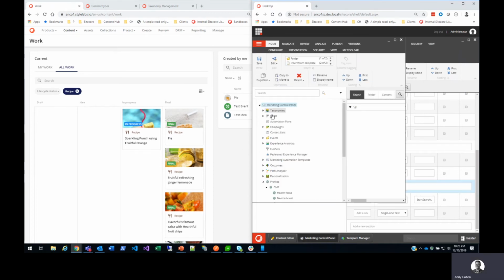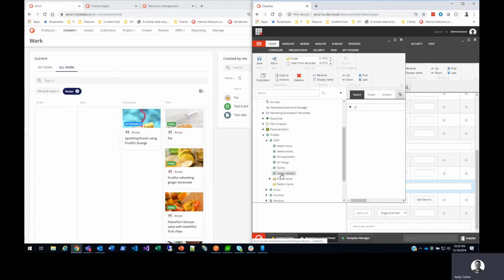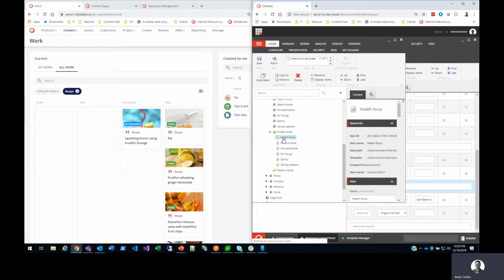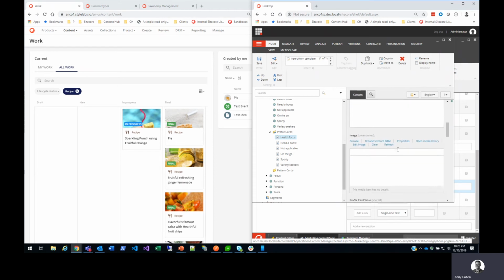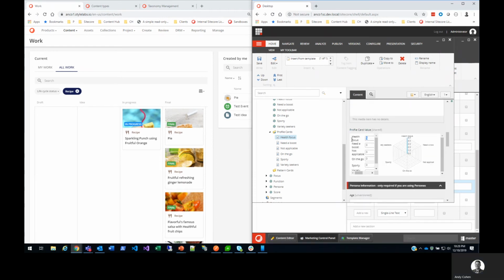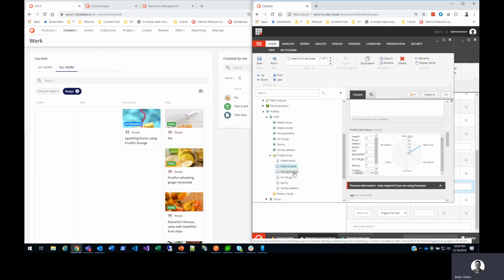I've also added profile cards to this. I mentioned that before, and these map back to the demos. Health focus, need a boost, not applicable, on the go, sporty, variety seekers. These are the keys, and these are the profile cards, and each one of them has 100% of the value as the related key. So health focus has the profile key for health focus as 5. The max value is 5, so that's 100%, and so on. For each of these, need a boost 5, not applicable 5.